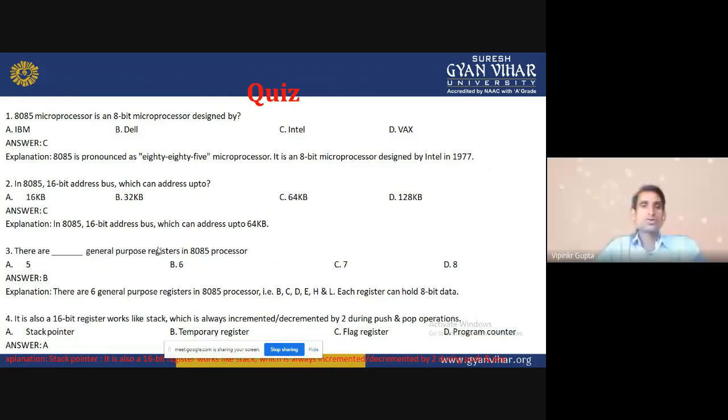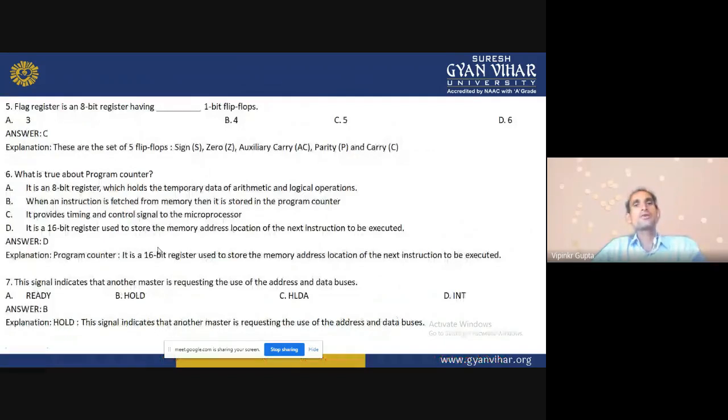The stack pointer is a 16-bit register that works like a stack, which is always incremented or decremented by 2 during push and pop operations. The flag register is an 8-bit register having 5 flip-flops: sign, zero, carry, parity, and auxiliary carry flag.